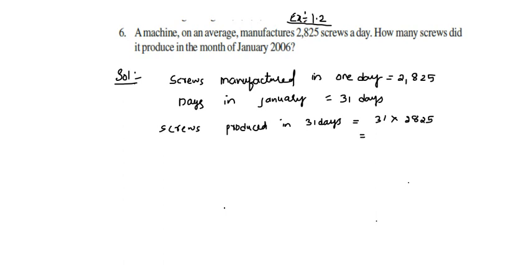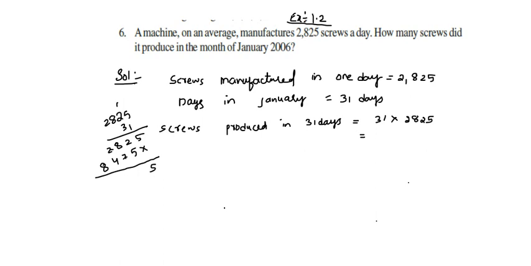Now we need to multiply 2,825 with 31. 3 5s are 15. 3 2s are 6, 7. 3 8s are 24. 3 2s are 6, 7, 8.